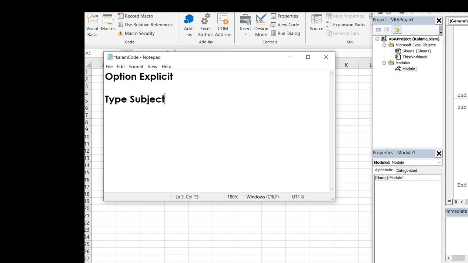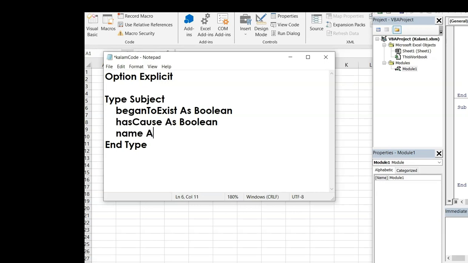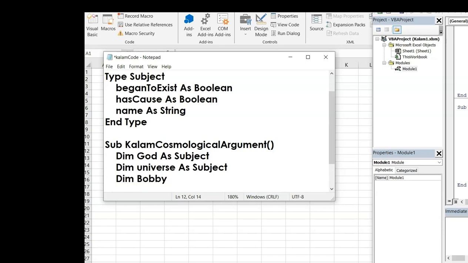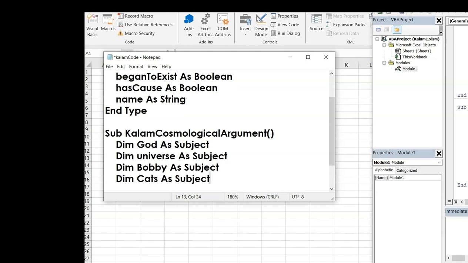Here we've opened up Notepad and we write Option Explicit to catch errors. We define a type called Subject that will hold three variables: BeganToExist, HasACause, both booleans, true or false, and Name, which is a string. The sub is called KalamCosmologicalArgument, and we'll have four subjects: God, universe, Bobby, and cats.